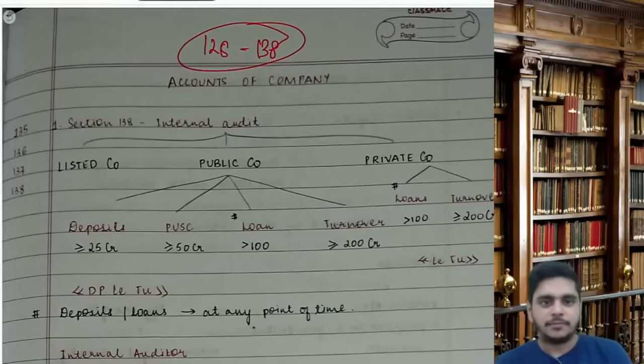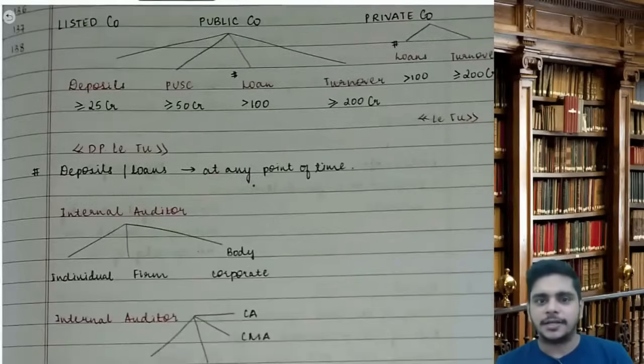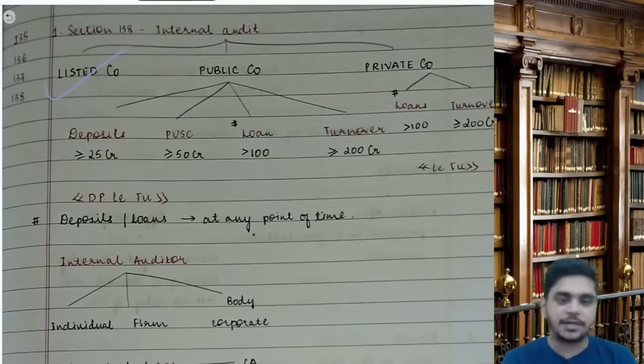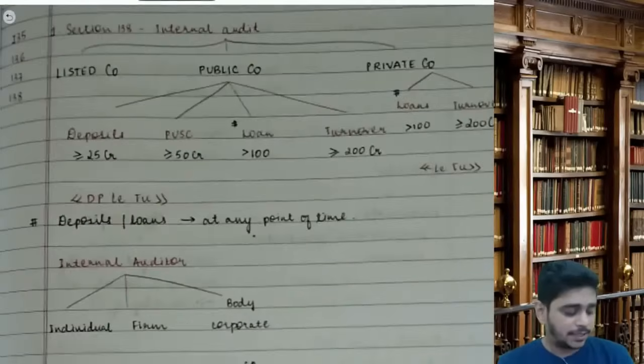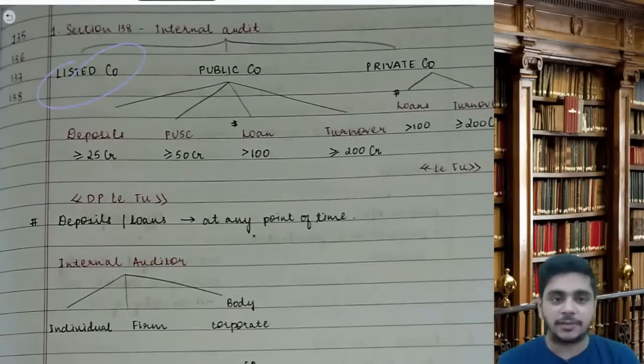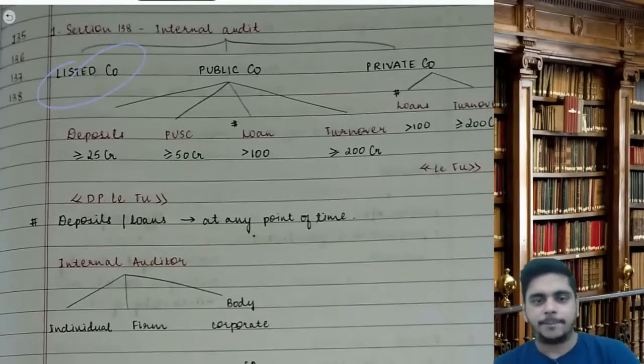My first section is section 138 that talks about internal audit. Internal audit is applicable to every listed company, every public company and every private company. In a listed company, you never check the limit. It is directly applicable. In a public company, the code is DP-LE2.